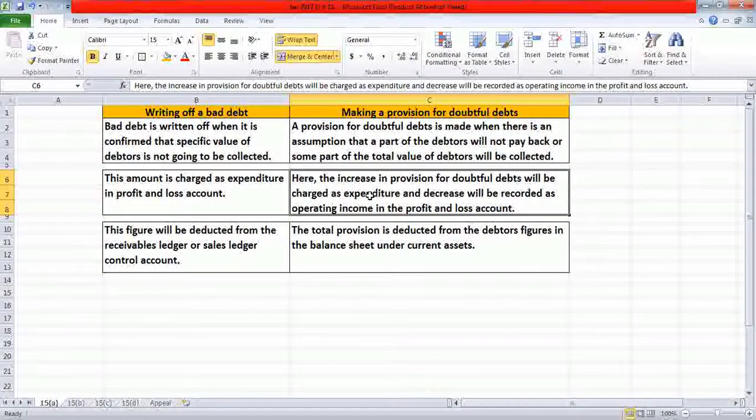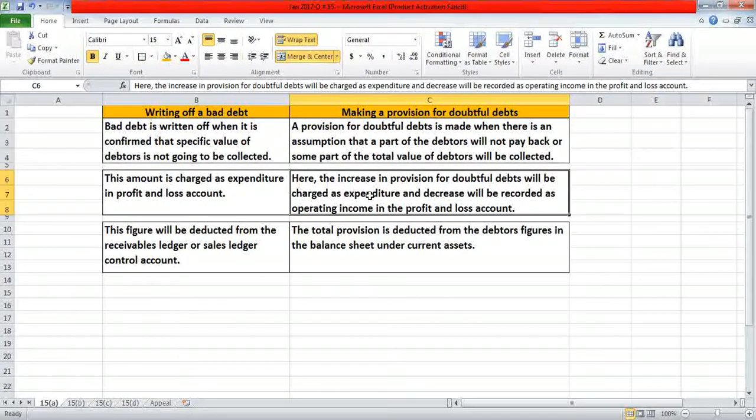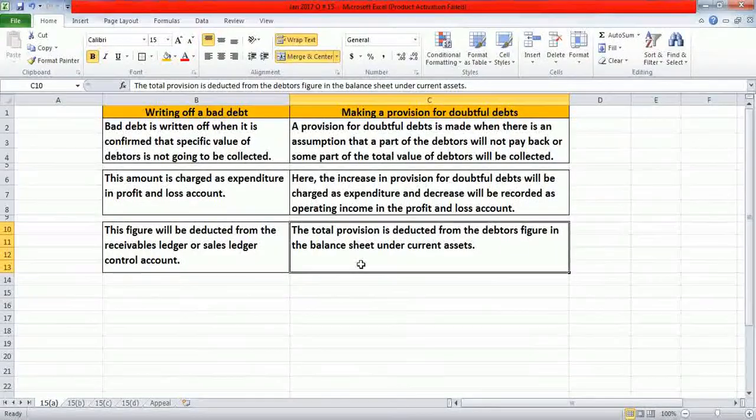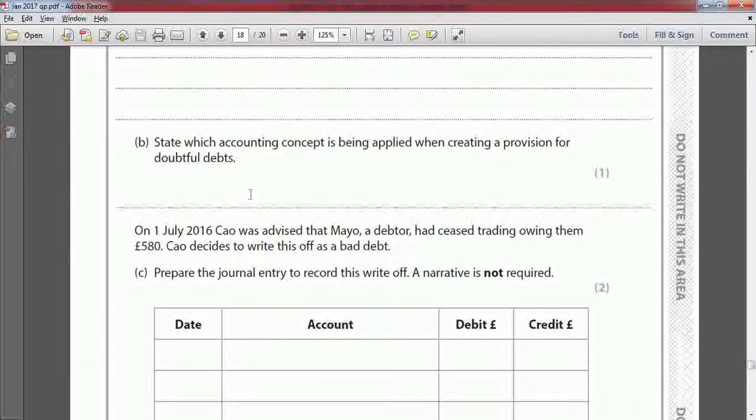Here the increase in provision for doubtful debts will be charged as expenditure and decrease will be recorded as operating income in the profit and loss account. And the last one is this figure will be deducted from the receivables ledger or sales ledger control account, and the total provision is deducted from the debtors figure in the balance sheet under current assets. Clear? Next. Option B, state which accounting concept is being applied when creating a provision for doubtful debts.